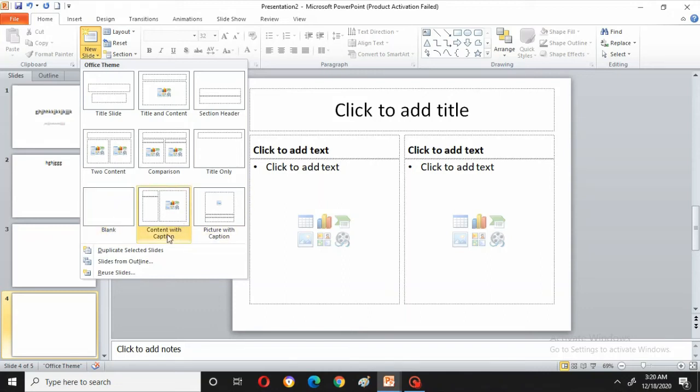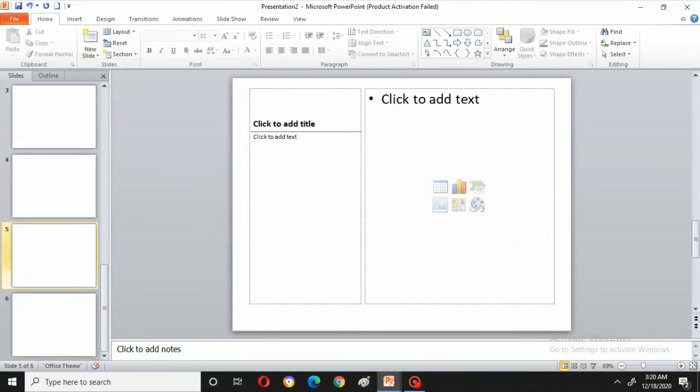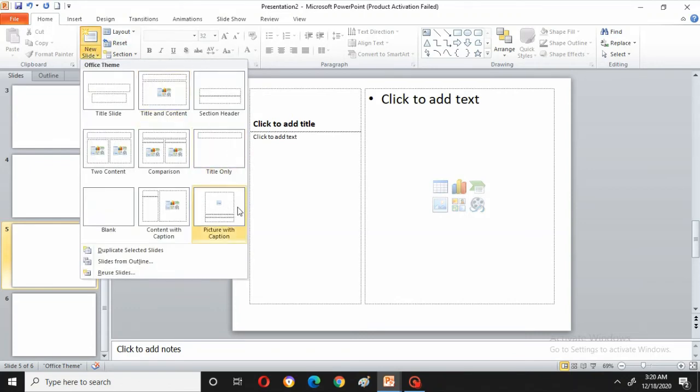Next, content with caption. Caption is nothing but some heading-like thing, and to the side of it you can even add some pictures or whatever you want, right? And picture with caption. Suppose in a seminar you are showing some picture and you want to show some information below it. For that you can use this.